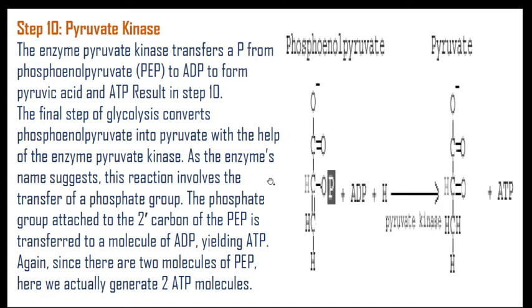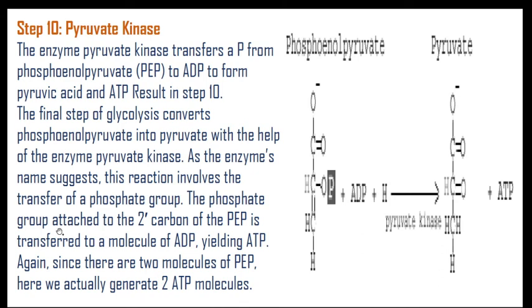So how is it? This is the phosphoenolpyruvate, at the second carbon atom. Here is the presence of a phosphate molecule, which is a functional group. Here is the ADP and H positive ion, and this phosphate is removed, and that's why here is the development of pyruvate, and at last within this step there is a development of an ATP molecule.